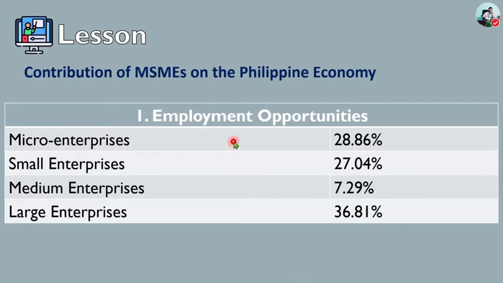So the micro enterprises produce the biggest share, which has 28.86%, closely followed by the small enterprises that have 27.04%, while the medium enterprises have 7.29%. And then the large enterprises generated a total of 3,328,801 jobs, or 36.81% of the country's overall employment.